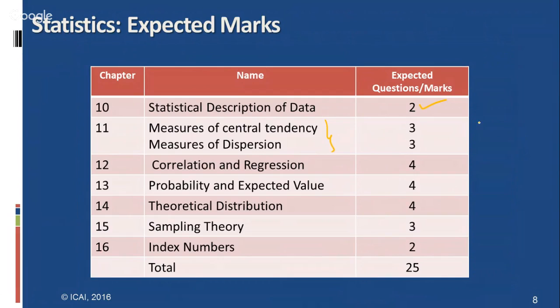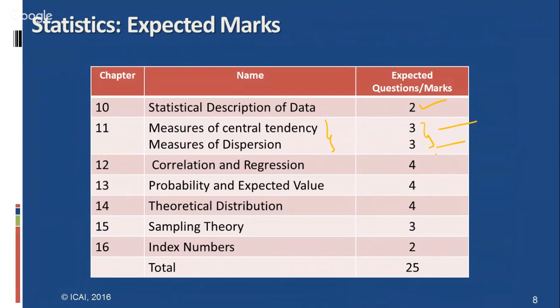My sincere advice is, what are the measures of central tendencies, and what are their properties, and what are the measures of dispersion, and their properties thoroughly. If you read these properties and their formulas and example sums, you can easily attempt these 6 questions easily. And correlation, regression.